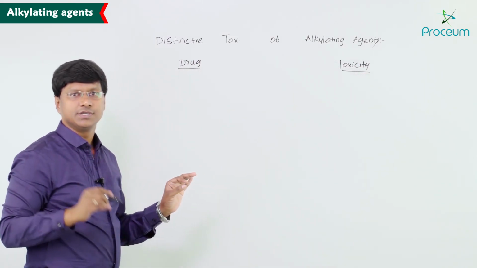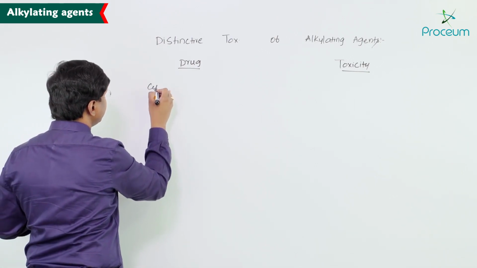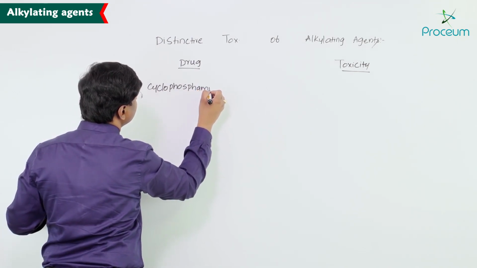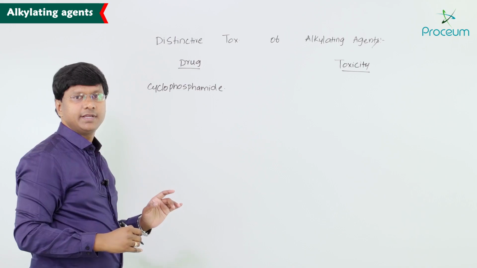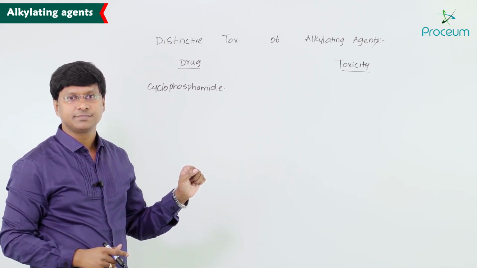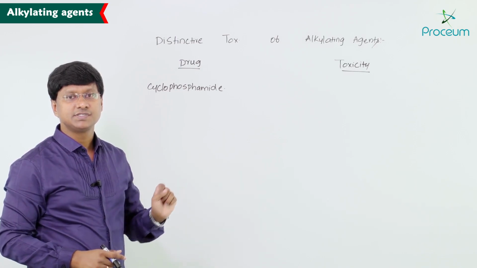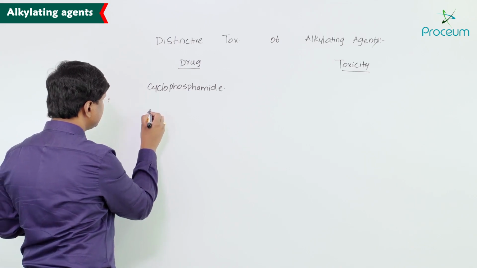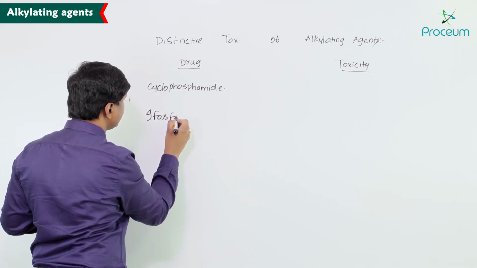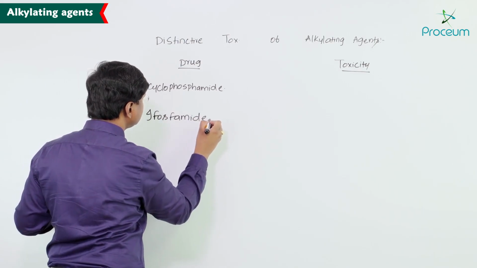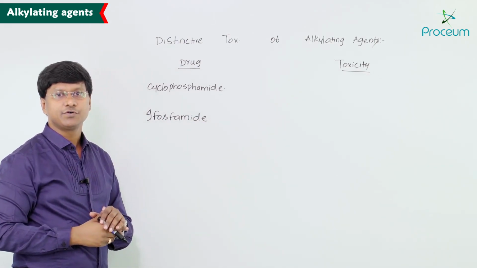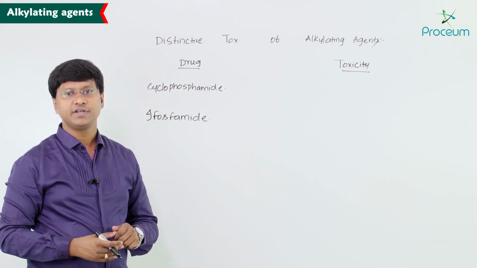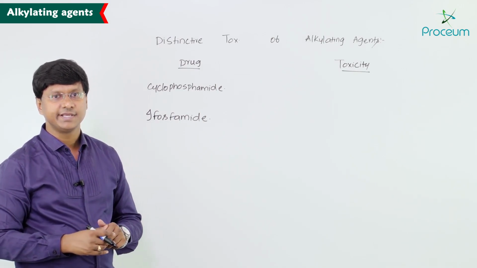For example, you take cyclophosphamide. Cyclophosphamide is associated with toxicities like alopecia, hemorrhagic cystitis and syndrome of inappropriate antidiuretic hormone, that is SIADH. Then you take the other drug, that is ifosfamide. Ifosfamide will cause toxicity like hemorrhagic cystitis and SIADH.